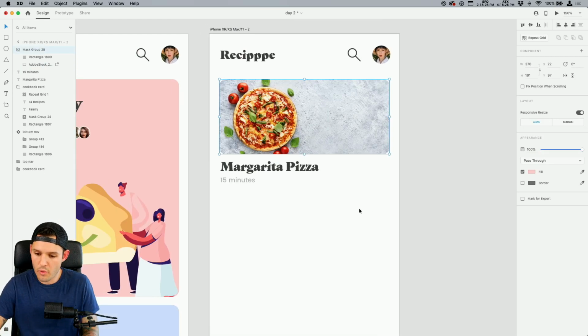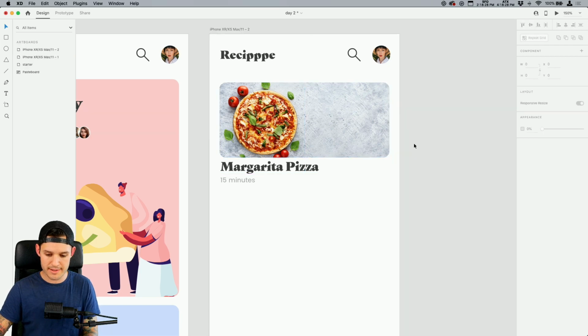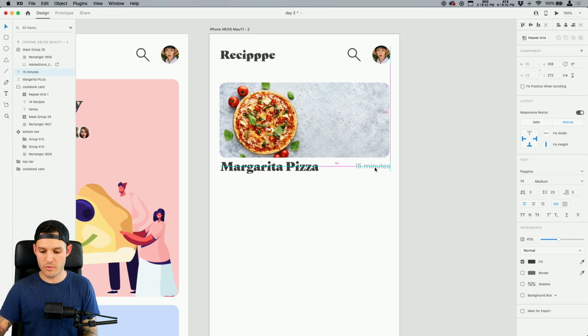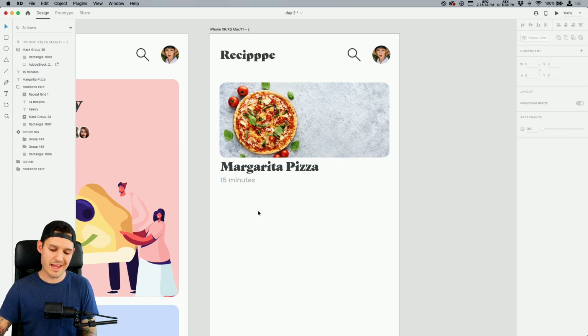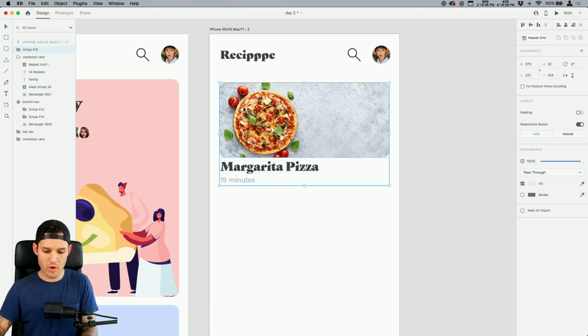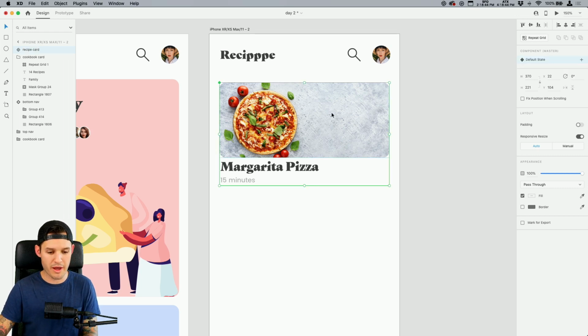Okay, we were working away. We got a few more minutes here, but let's say that that would be, and maybe we don't like that there. Maybe we like it over on this side. I'm gonna keep it there for now. And I'm going to grab all of them. I'm going to call this a recipe card. I'm going to make a component out of it, Command or Control K.